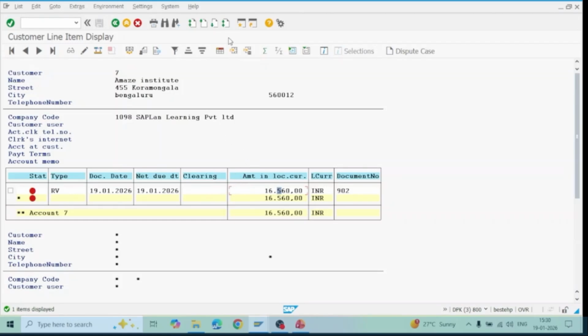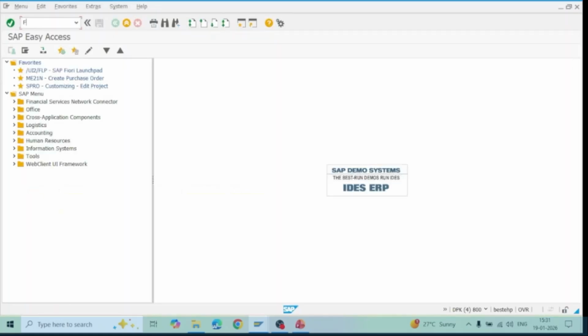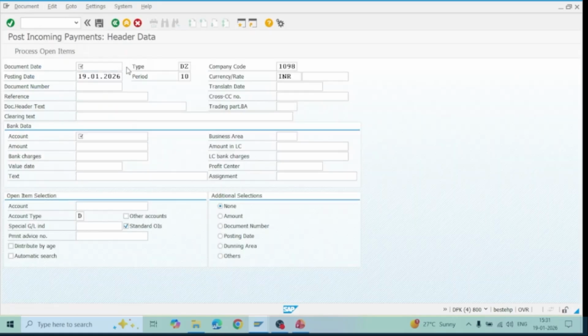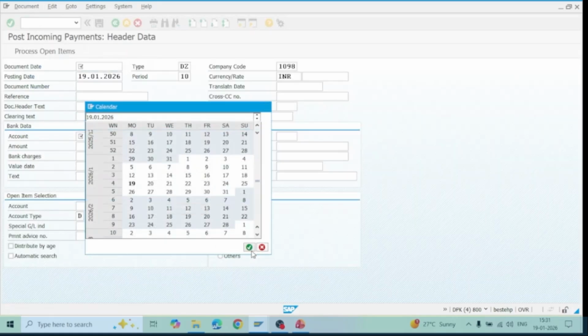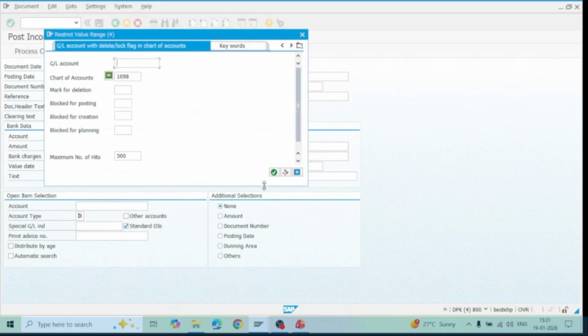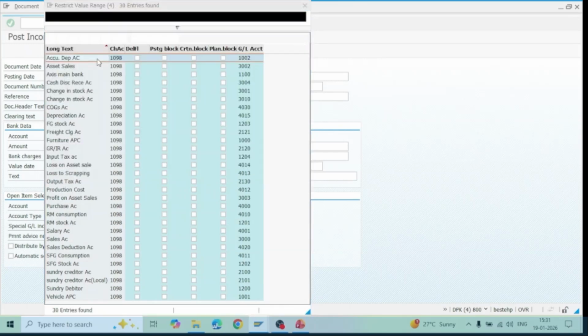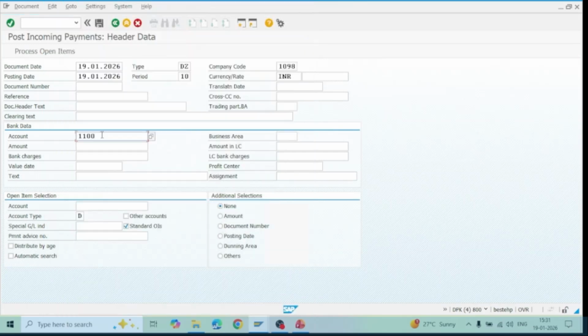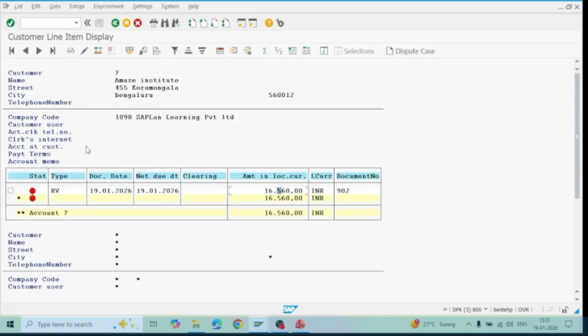This payment is posted on the finance side. As I mentioned, payment is posted in F-28. When you post the payment, the bank account comes into the picture, and the necessary GL must be created in our SAP system. Now when the bank account is entered, the amount is 16,560.